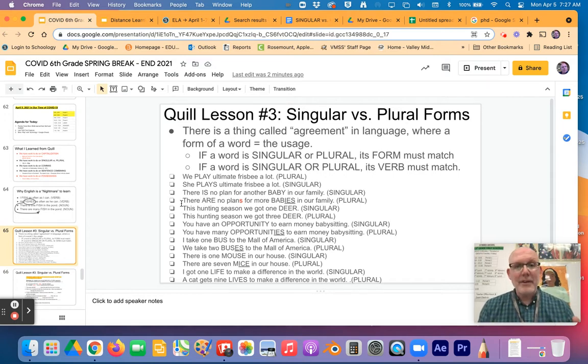All right. Then there's also like this weird thing with fish, right? The hunting season, we got one deer, singular. This hunting season, we got 3 deer, plural, right? So it doesn't change. So sometimes it does. Bear, bears. Ostrich, ostriches. Sometimes the form changes, and you just got to ask that question.